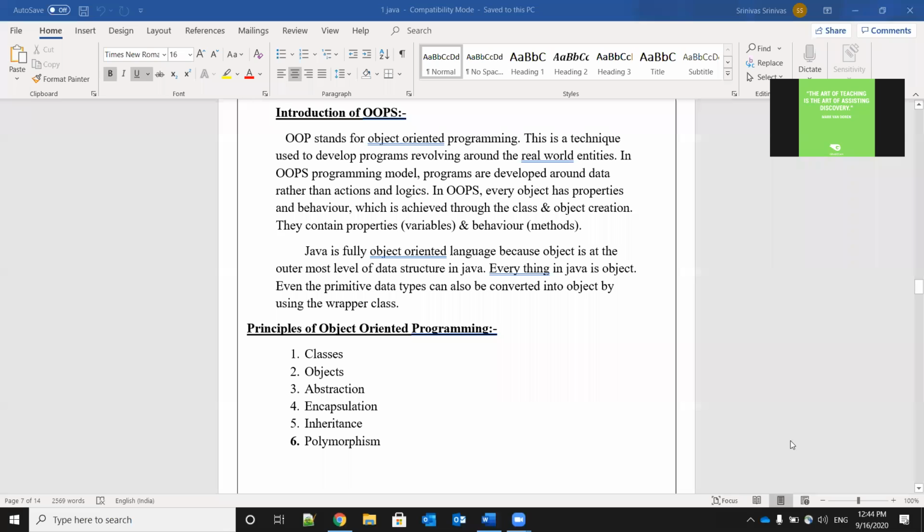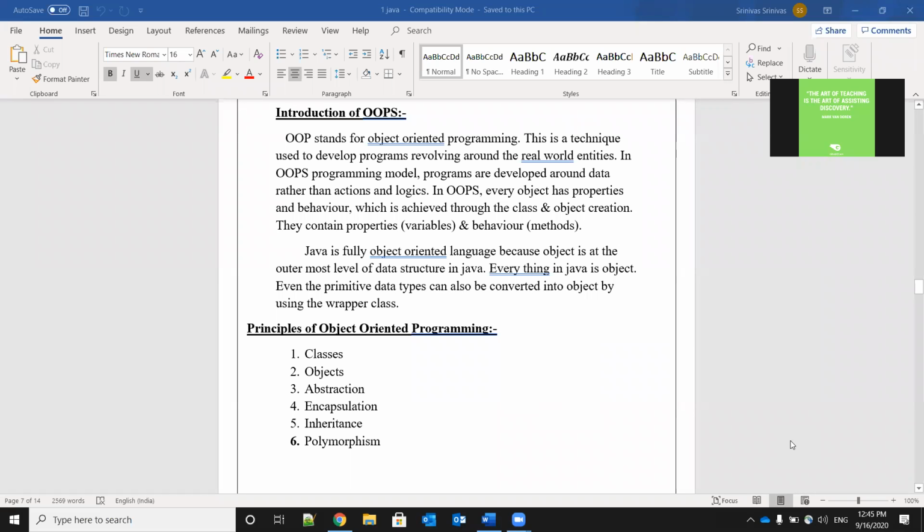Everything in Java is an object. Even the primitive data types can be converted into objects by using the wrapper class. Primitive data types means the main data types, like int and float. These data types can also be converted into objects by using the wrapper class.